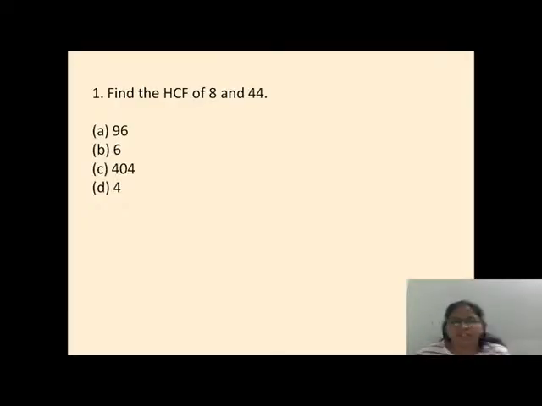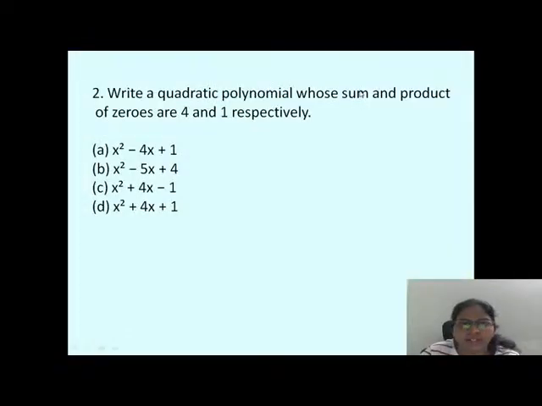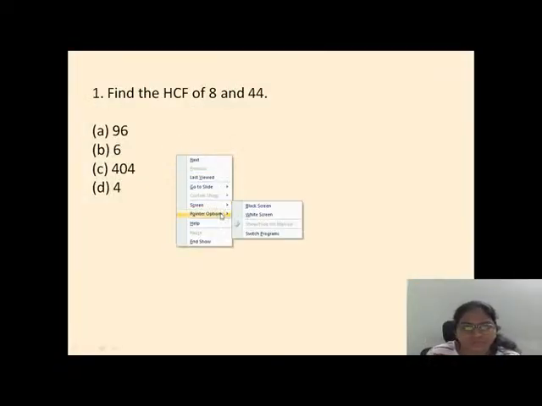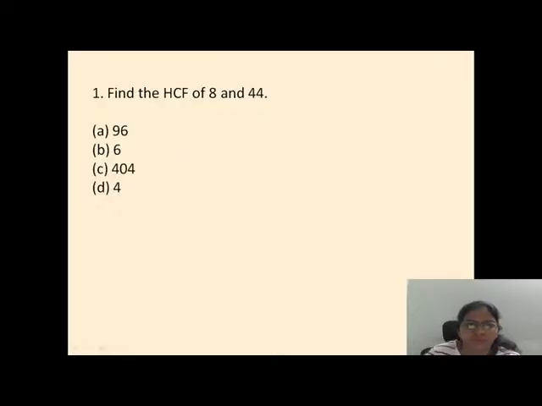So HCF means highest common factor. First of all, whenever they ask you to find HCF, first do the prime factorization.